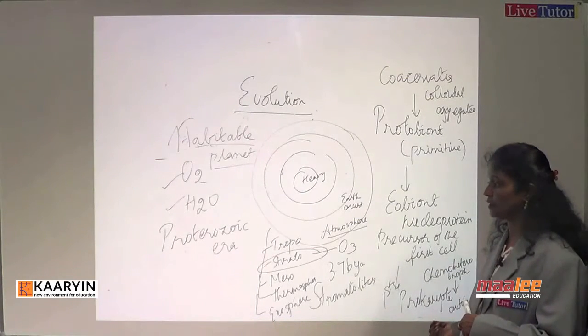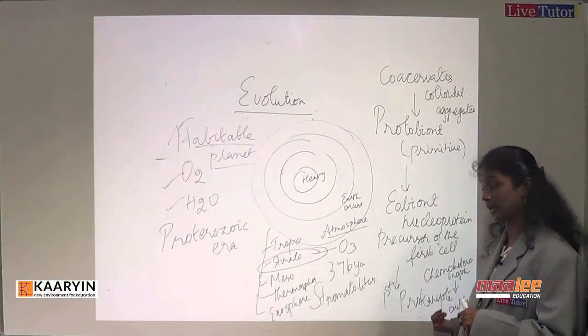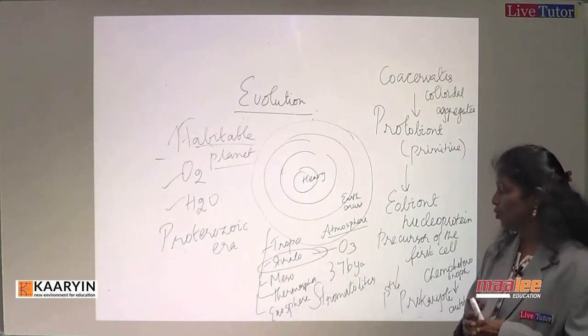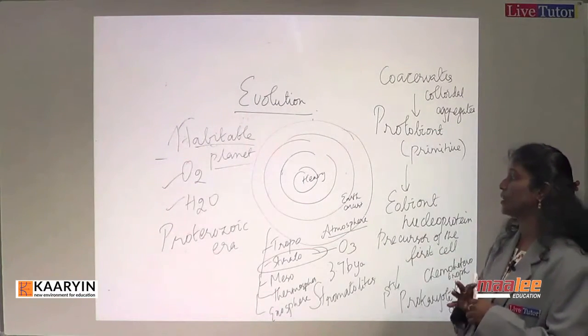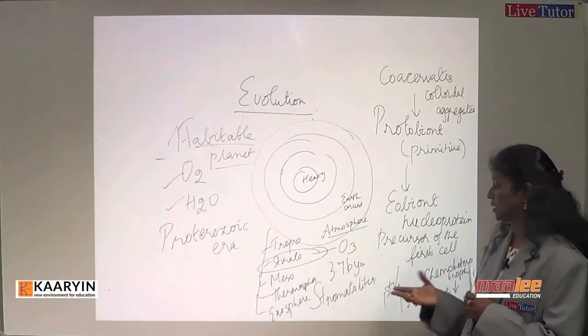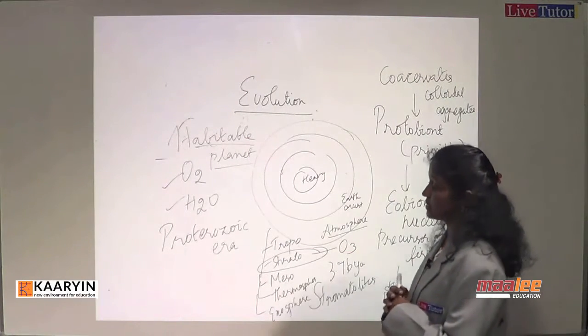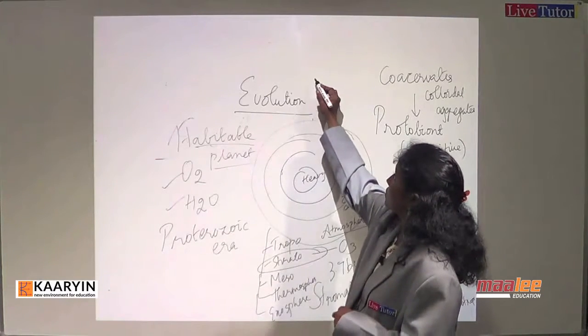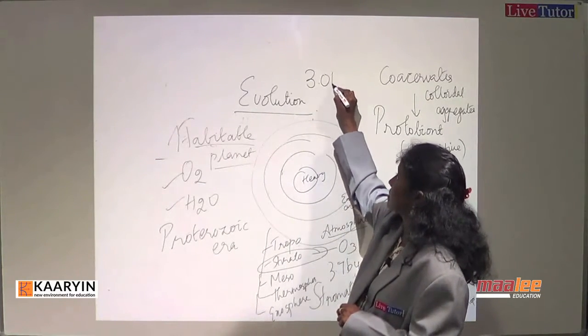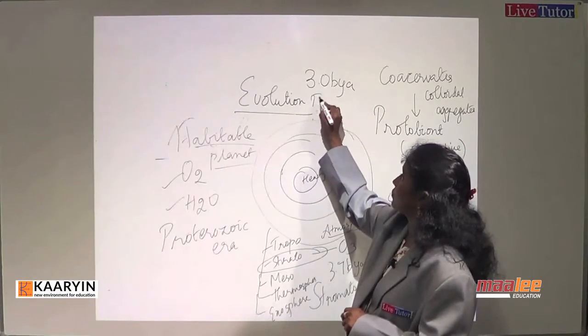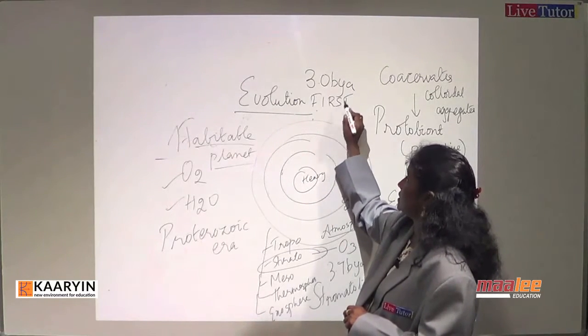Then autotrophic prokaryotes were formed, and slowly it moved to the formation of eukaryotes much later. It took nearly another 0.7 billion years. So the first eukaryote was expected around 3 billion years.